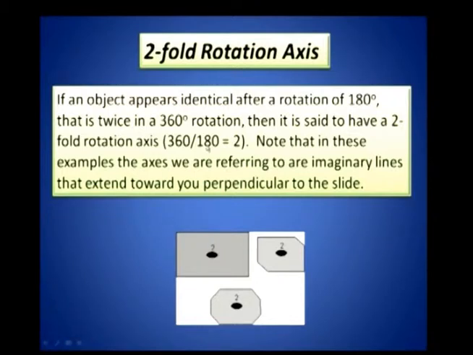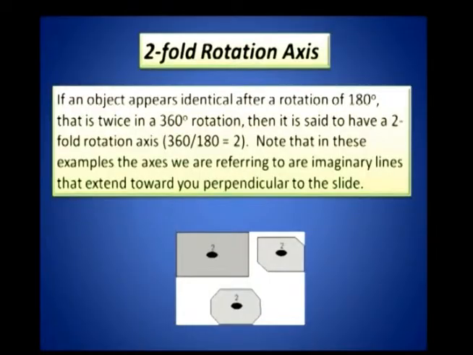360 by 2 will be 180 degrees, or 360 by 180 will be 2. That means the foldness of rotation for a rectangle is 2. For an equilateral triangle, what is the foldness of rotation? For every 120 degree rotation, it will go back to the same configuration. So, an equilateral triangle will have a three-fold rotation axis.